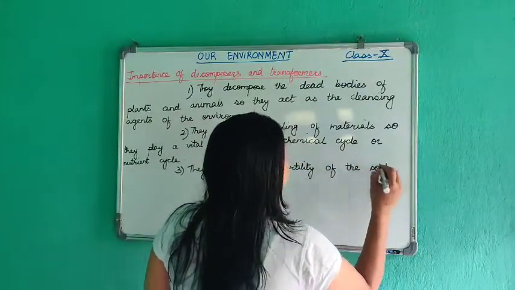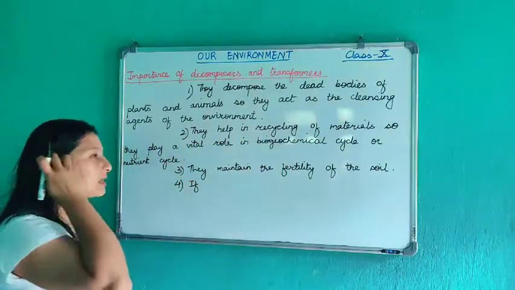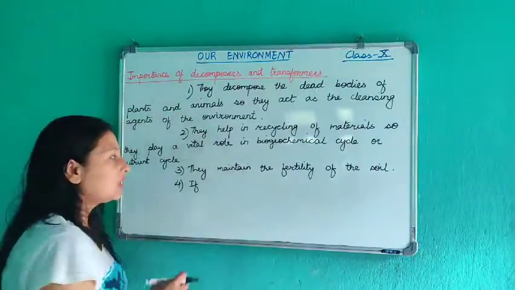And lastly, if there would have been no decomposers on earth, then our earth would just be a heap of dead organisms. Because all the organisms that die would just pile up on the earth.